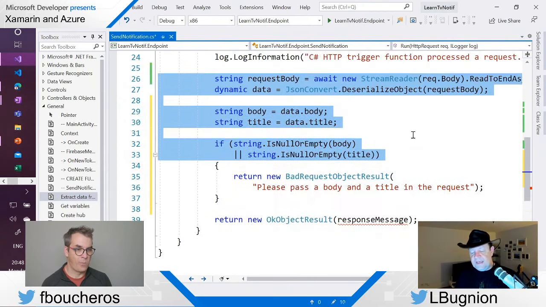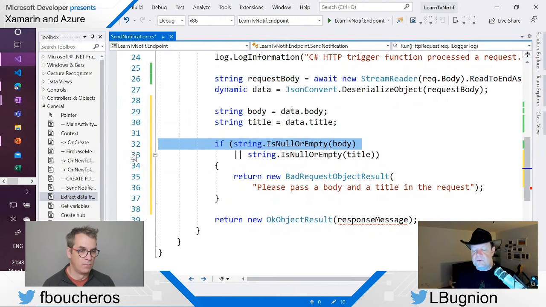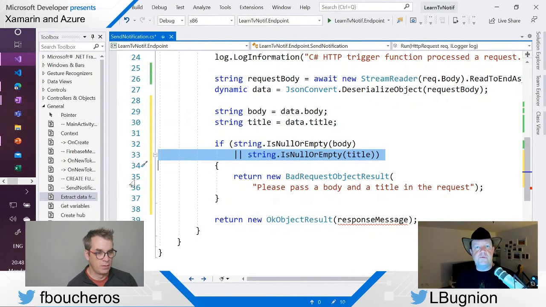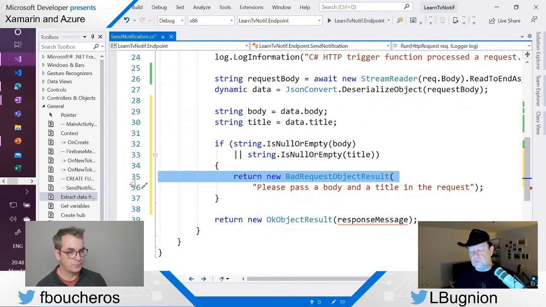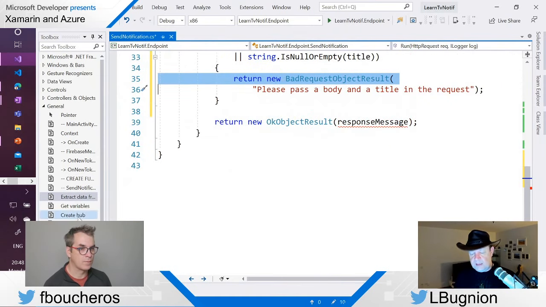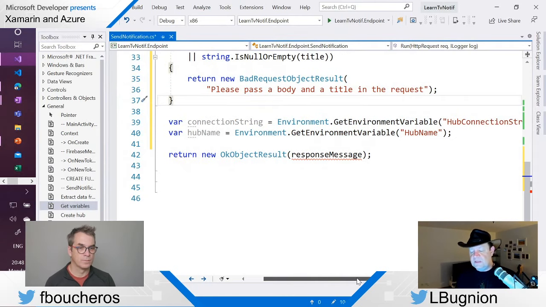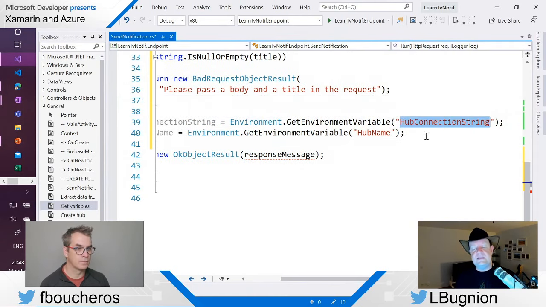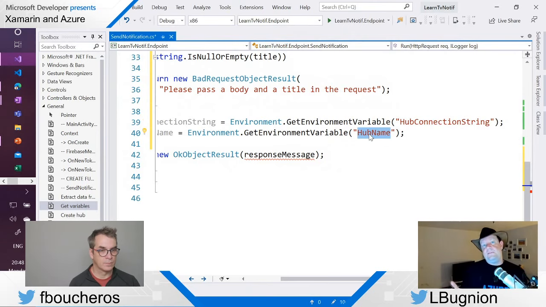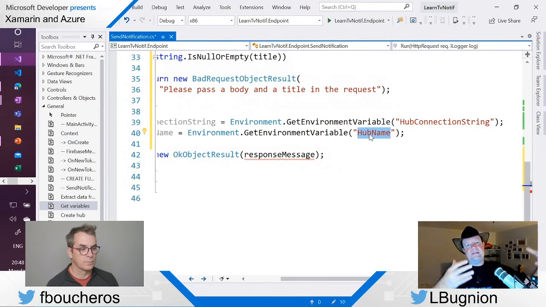Okay, so if I don't have a body or a title in the JSON request, I'm going to return a bad request object result, which is going to result in an HTTP error, all right? And then after that, let's continue. I'm going to get some variables. So again, I'm going to need a connection string and I'm going to need a hub name. We did that for Android just now, but this time we were on the receiving end of the notification hub. Now we are on the sending end of the notification hub.